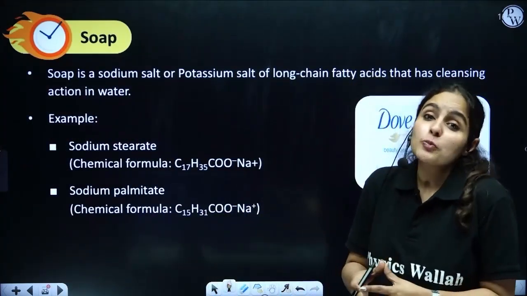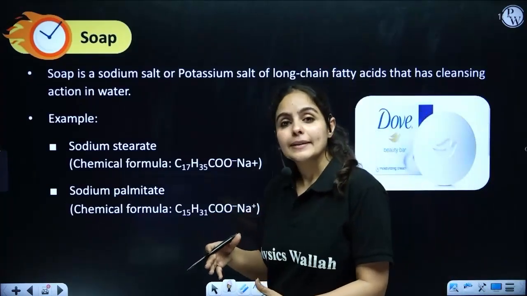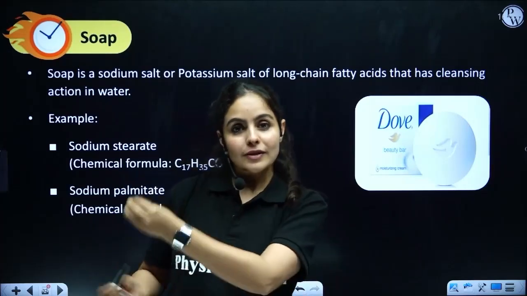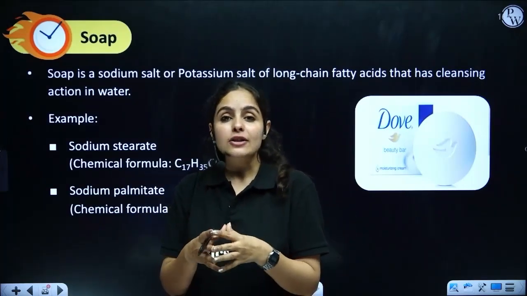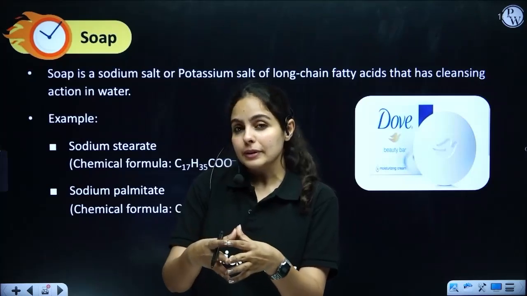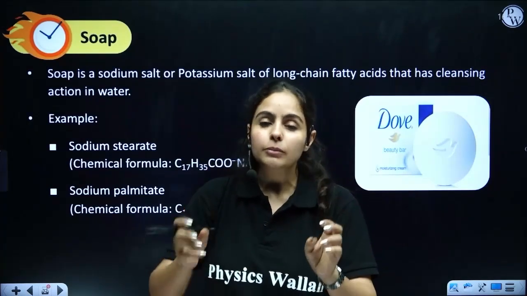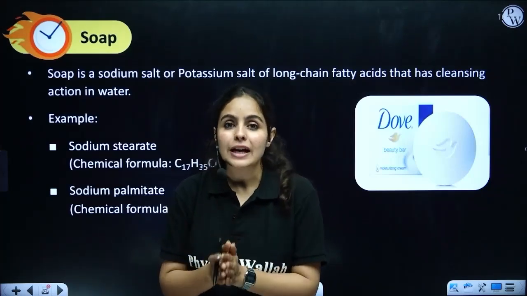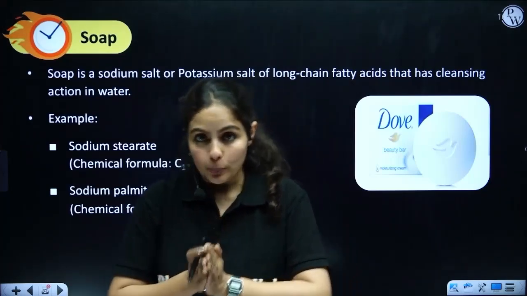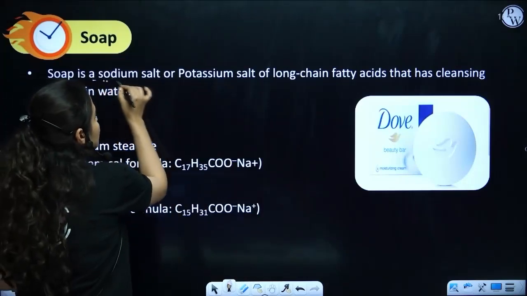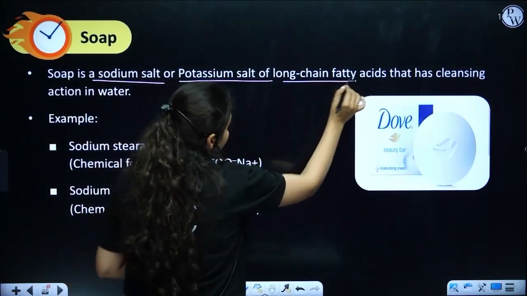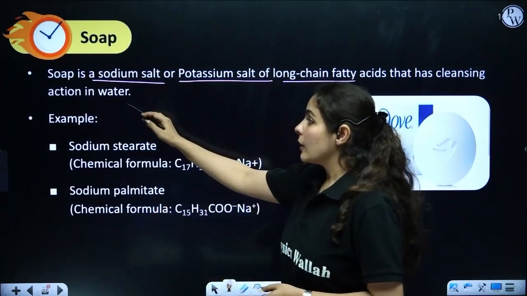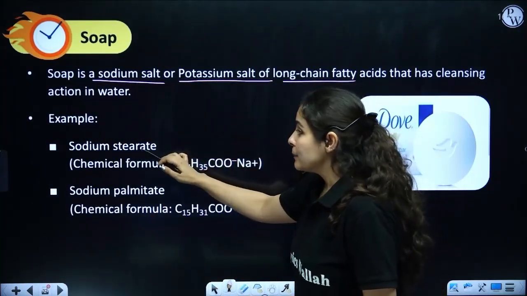So guys, what are soaps actually? Soaps are made by the saponification reaction. You guys have learned about the esterification reaction just a while ago. Esterification happened when ethanoic acid reacted with ethanol, producing a fruity smelling product, which is ester. The opposite of the esterification reaction is the saponification reaction, which produces soap. So soaps are sodium or potassium salts of long chain fatty acids, which help in cleaning in water. Example, sodium stearate.